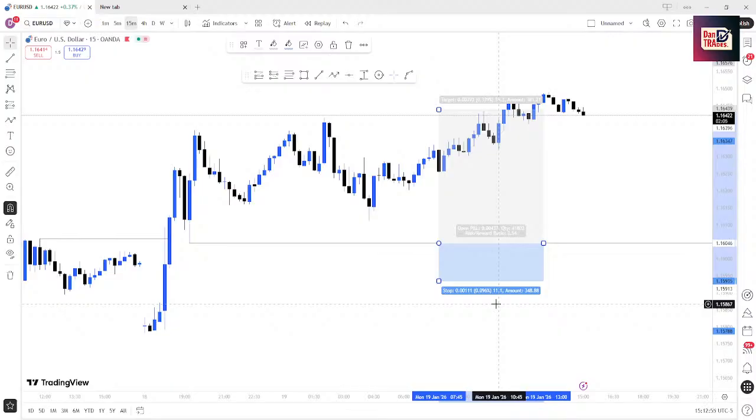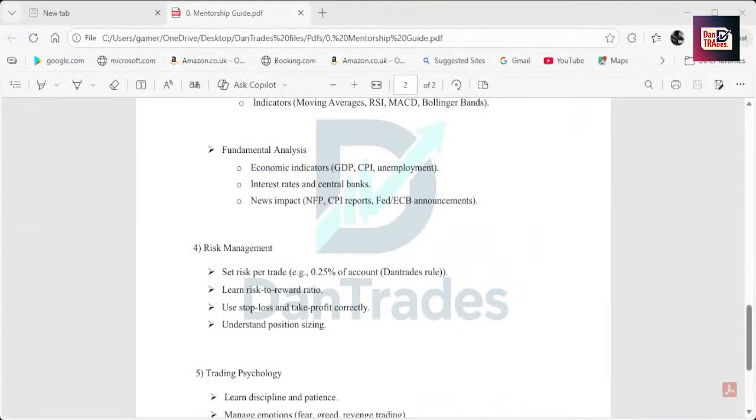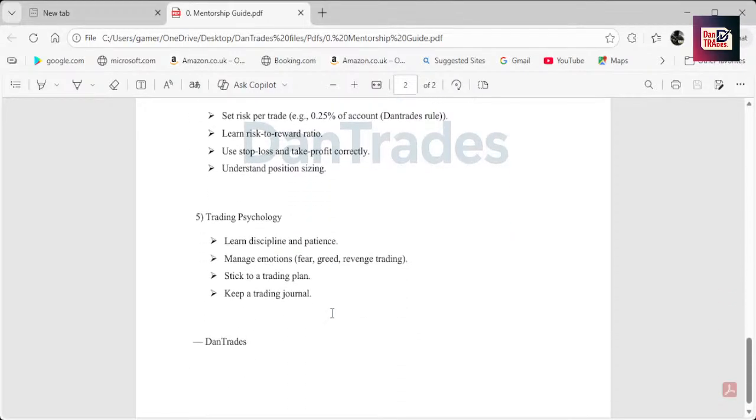It is your risk per your reward. Whatever you're risking against whatever you're winning. So that's also risk to reward. You have nothing to worry about. All this is going to be taken care of in the session. So with that done, we continue understanding position sizing, the money you want to enter the trade with.